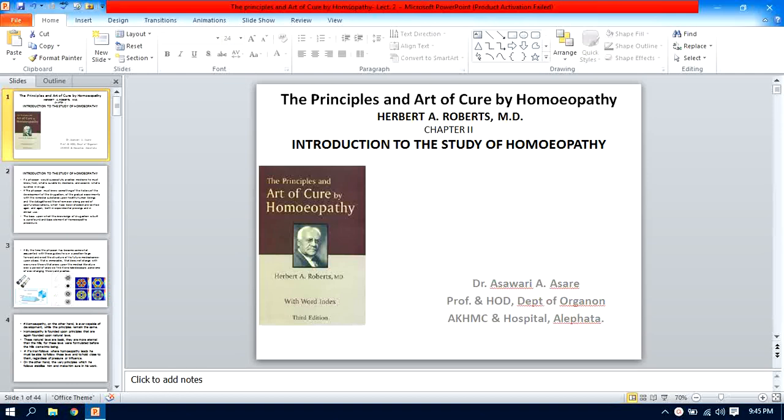Nowadays we are learning the philosophical lecture from the very renowned book by Dr. H.A. Roberts, The Principles and Art of Cure by Homeopathy. And from this philosophy, today we are going to learn chapter number 2, that is Introduction to the Study of Homeopathy.